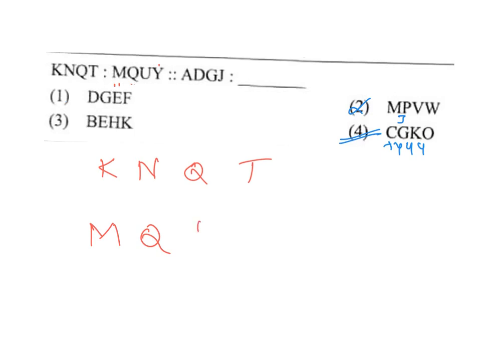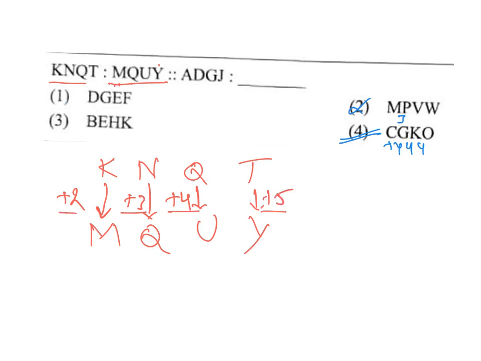M, Q, U, Y. Here you find the relation between K, N, Q, T and M, Q, U, Y. For example, see K to M. What is the change? K is 11, M is 13. So here the increase is plus 2. N to Q. N is 14, Q is 17. So the increase is plus 3. Between Q to U. Q is 17, U is 21. So here the increase is plus 4. Now see the increase between T and Y. T is 20, Y is 25. So the increase is 5. So the increases are plus 2, plus 3, plus 4, plus 5.